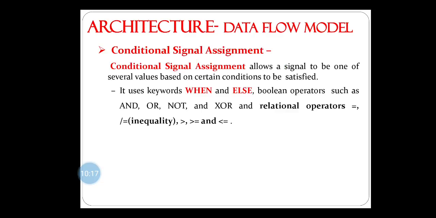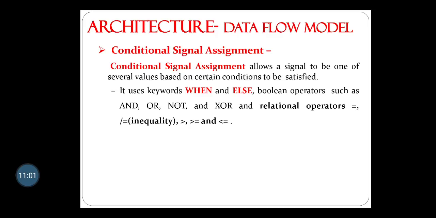Conditional signal assignments allow a signal to be one of several values based on certain conditions being satisfied. Depending upon the conditions, one data will be selected, as in a multiplexer. If you remember, a multiplexer has select signals, many inputs and one output, and one input will be transferred to the output at a time depending upon the select signal. This is where we can use this type of signal statement.